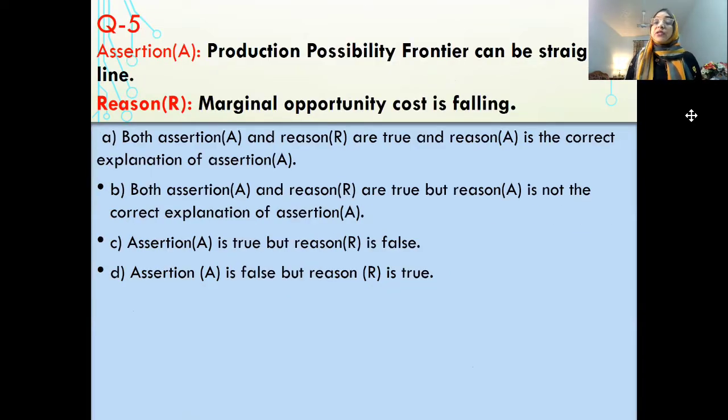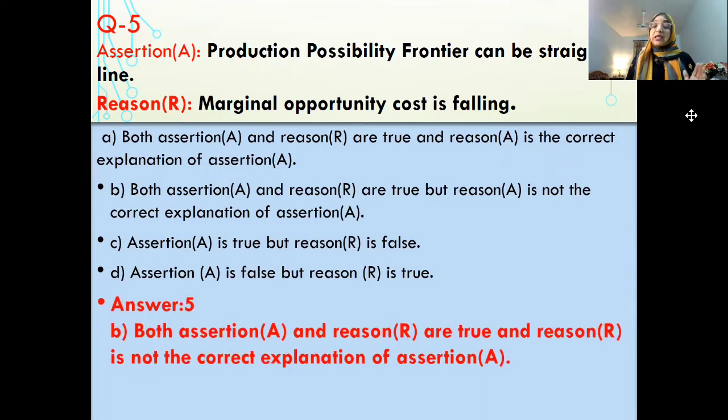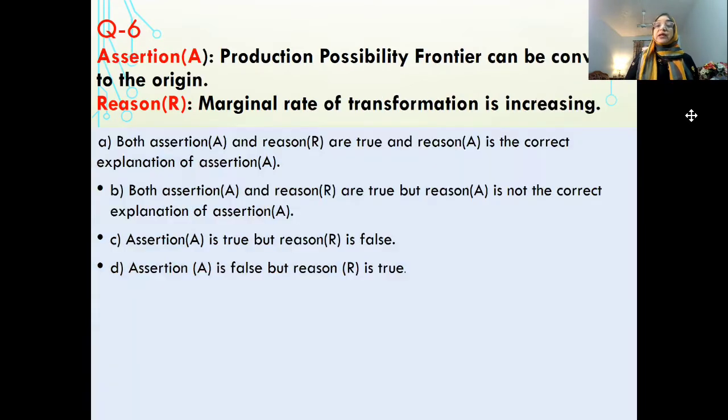Next question is, production possibility frontier can be a straight line. Production possibility can be a straight line and marginal opportunity cost is falling. It can be a straight line. That is correct. It can be. And marginal opportunity cost can be falling. But this is not a correct explanation. Reason is not the correct explanation of assertion, because when marginal opportunity cost is falling, the shape of PP curve will be convex to the origin. So here the answer is both assertion and reason are true, but reason is not the correct explanation of assertion.